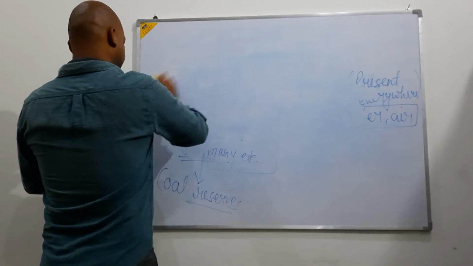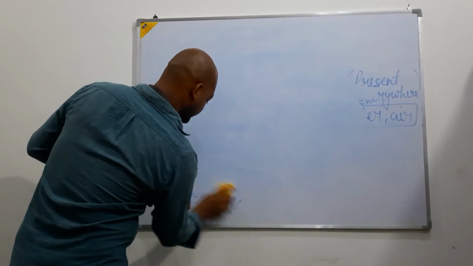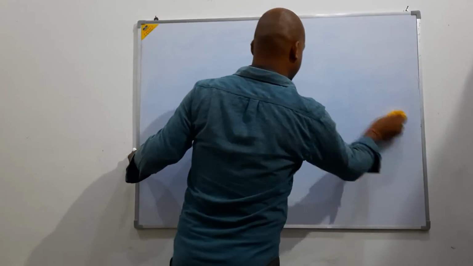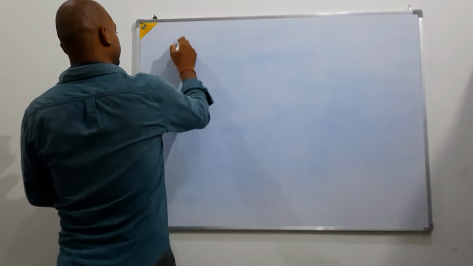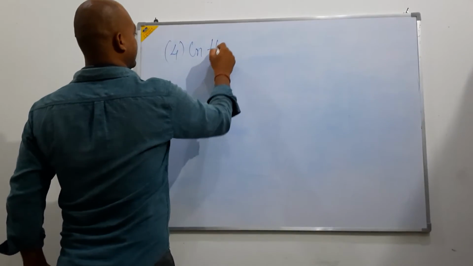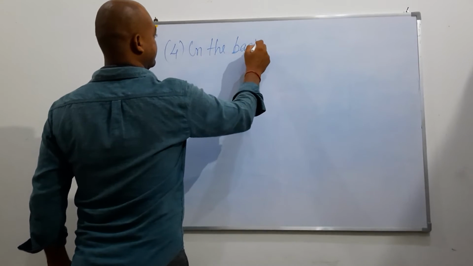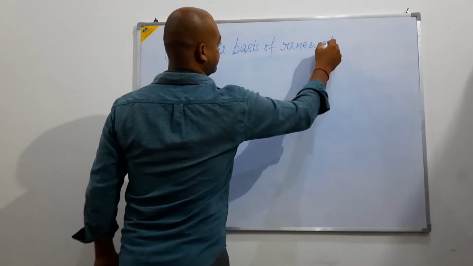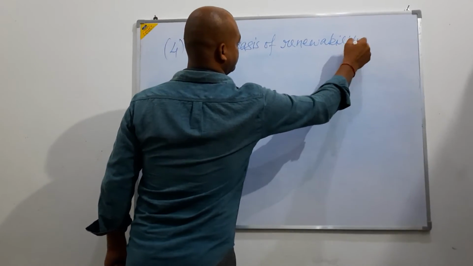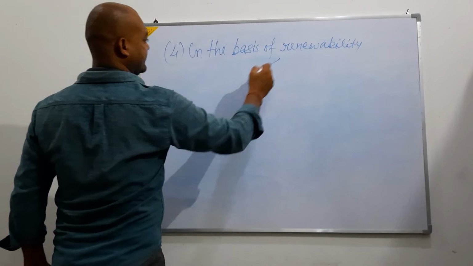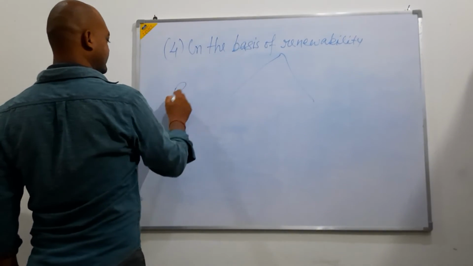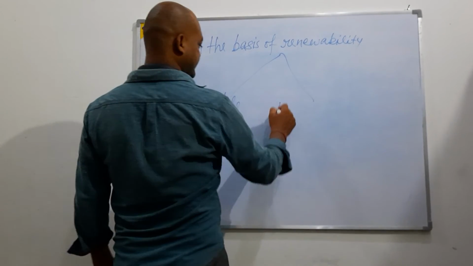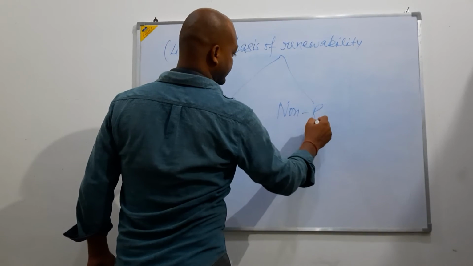Now we shall discuss the fourth one, that is on the basis of their renewability. Yes, on the basis of their renewability, resources are classified into two categories. So on the basis of their renewability, resources are of two types. One is the renewable and another is the non-renewable.